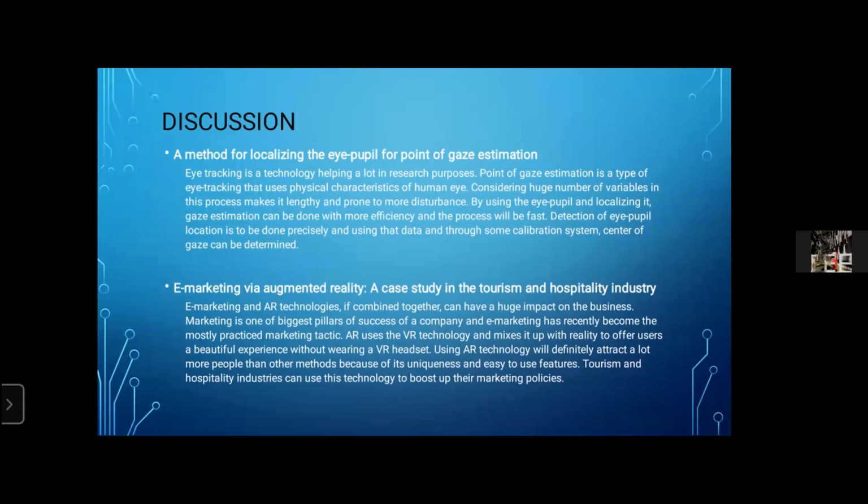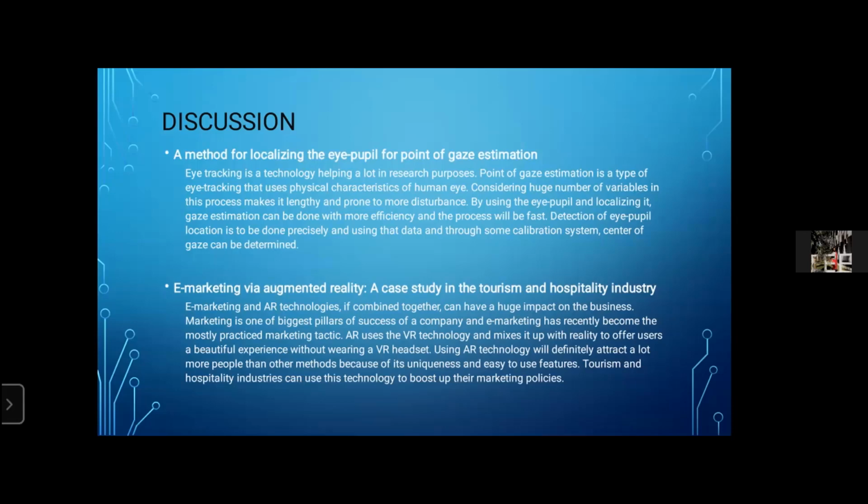So here we have discussed a method for localizing the eye pupil for point of gaze estimation. By using the eye pupil and localizing it, gaze estimation can be done with more efficiency, and the process will be fast. Detection and localization of the eye pupil is to be done precisely, and using that data, and through some calibration system, the center of gaze can be determined. And the other topic is e-marketing via augmented reality, a case study in the tourism and hospitality industry.